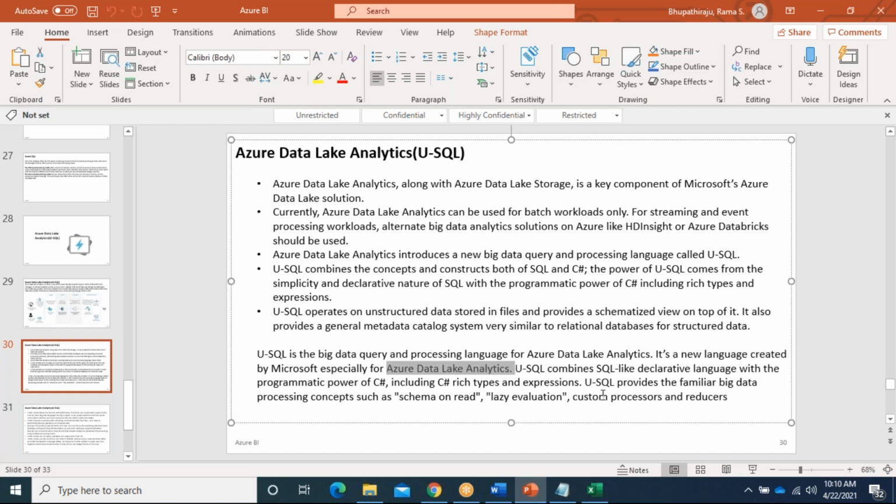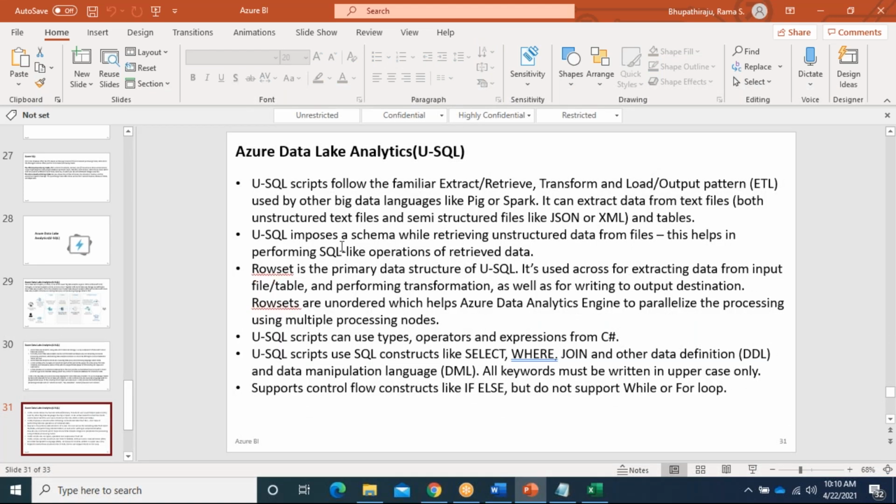Whenever you are processing the data, it will be split internally. U-SQL scripts follow the familiar extract, transform, and load output pattern, basically the ETL pattern. We need one input file, then we transform it and put it into the output.